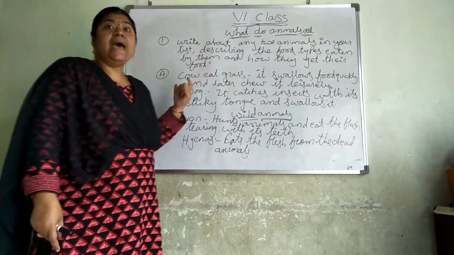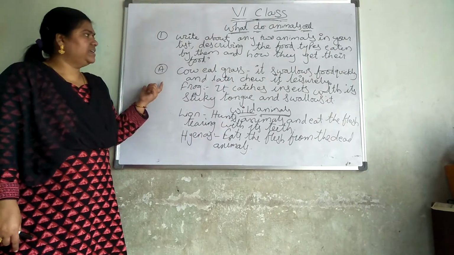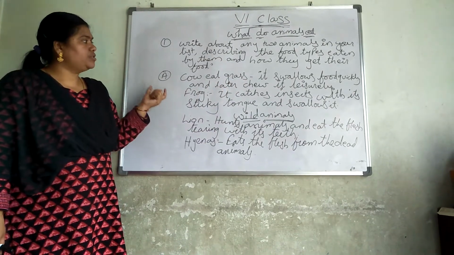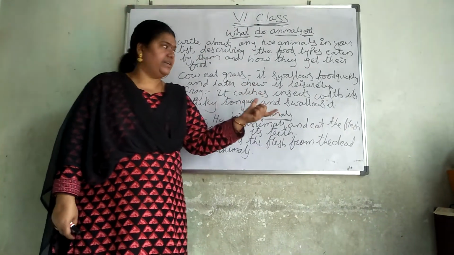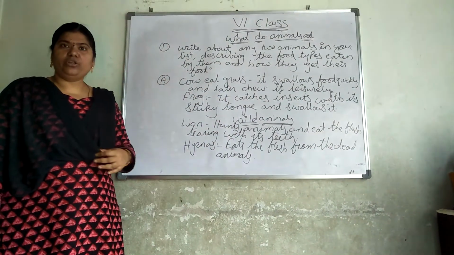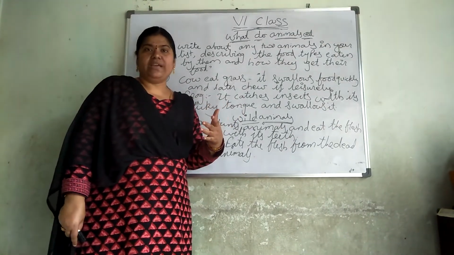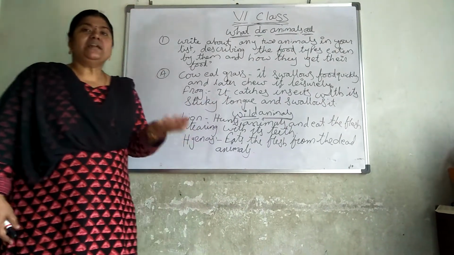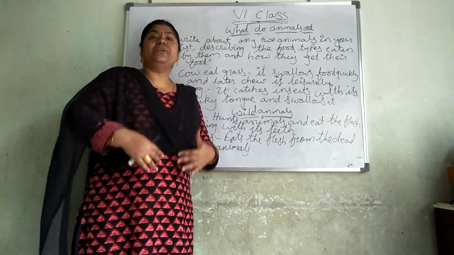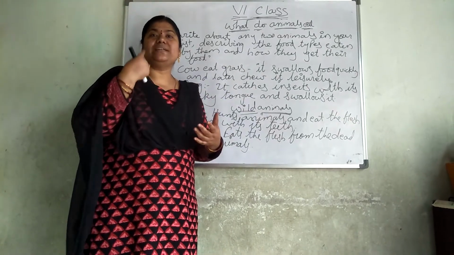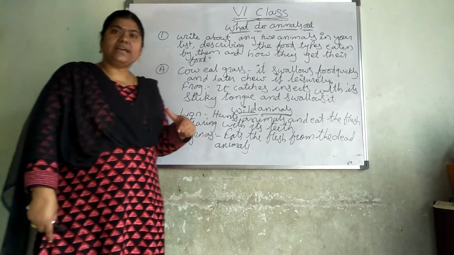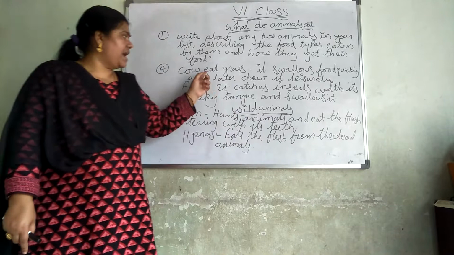We know that the cow is a herbivorous animal. What is the food it takes? Grass. It swallows food quickly and later chews it leisurely. We know that this process is called rumination. What is the work of the cow? First, it takes the food and swallows it, and it sits and brings it back again from the stomach, and slowly it starts chewing the food. This process is called rumination. It takes grass, and it is a herbivorous animal.